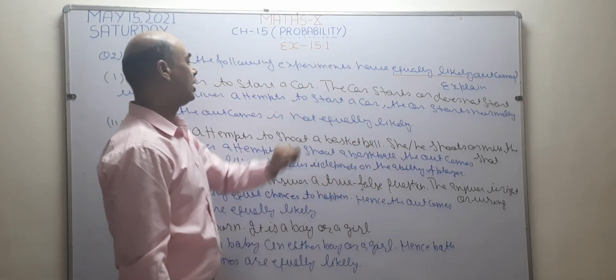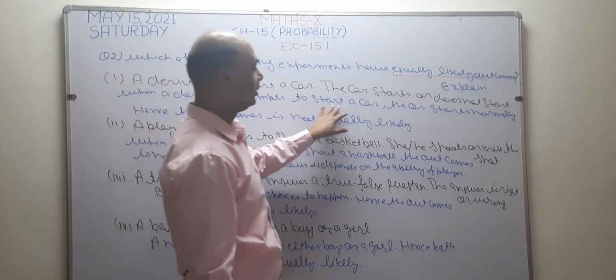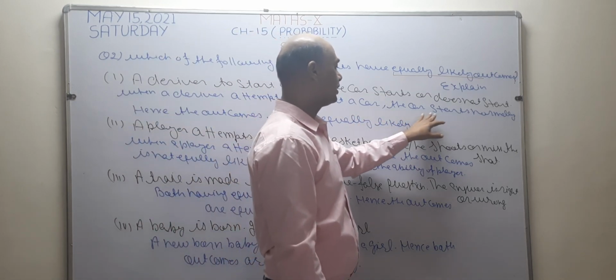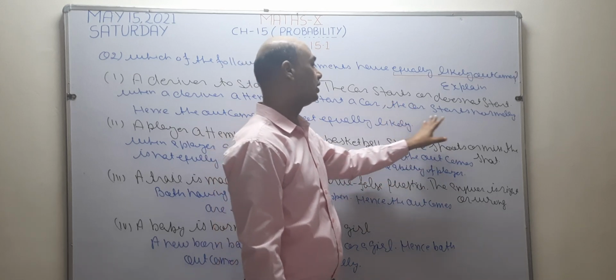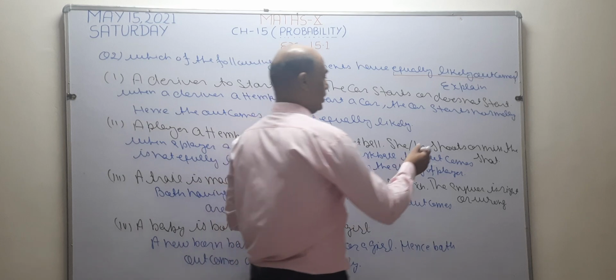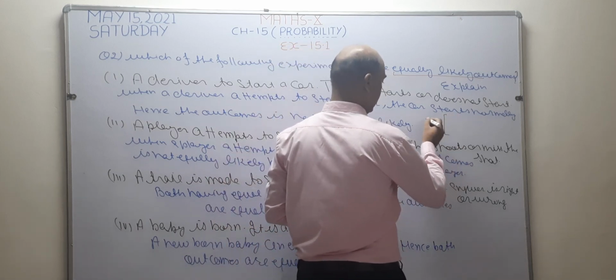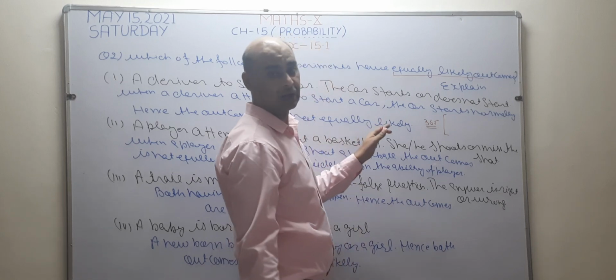But in this case, when a driver attempts to start a car, the car starts normally. Suppose in a year, how many days are there? 365 days. We have a car.